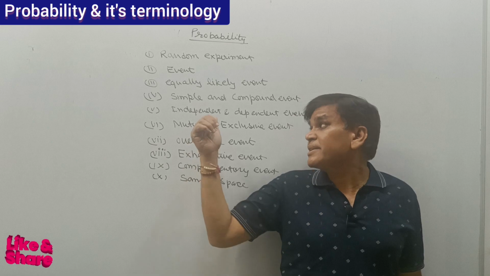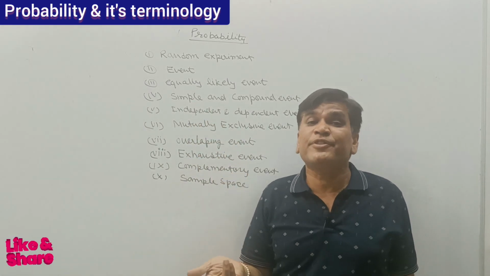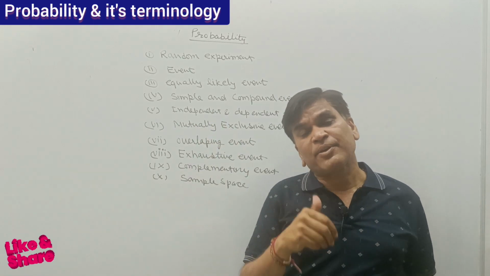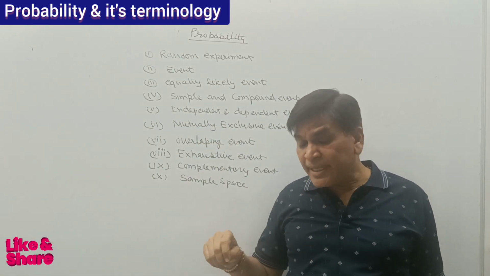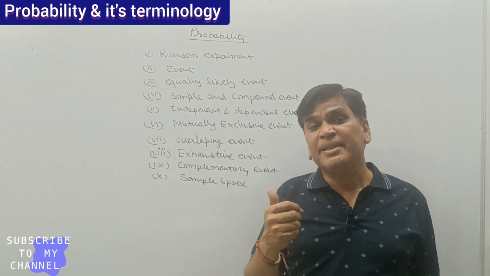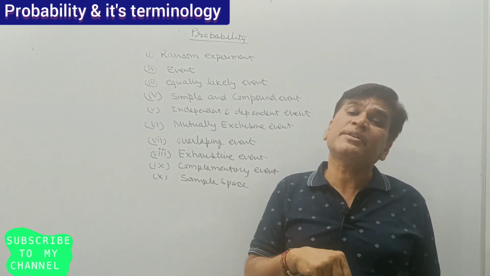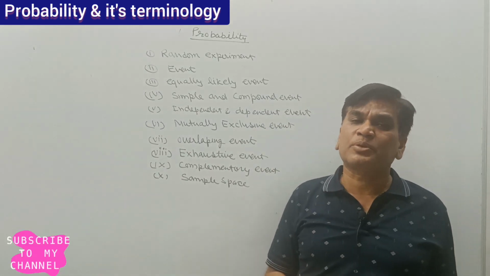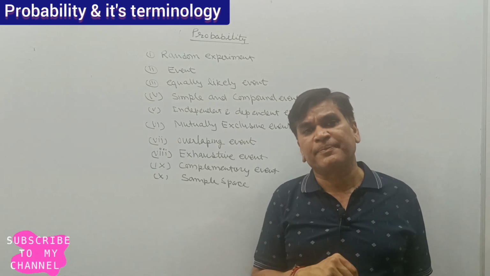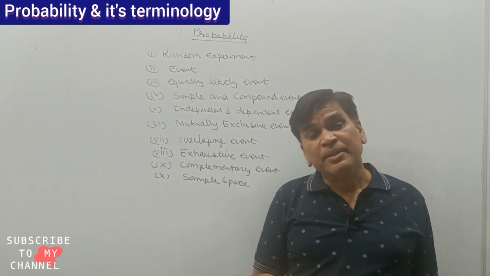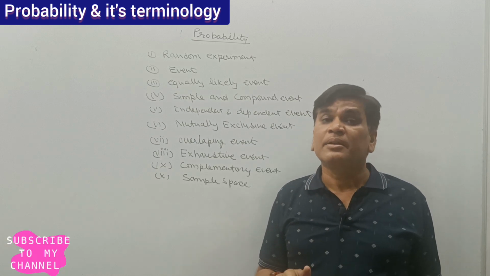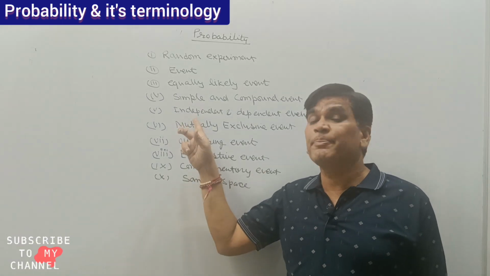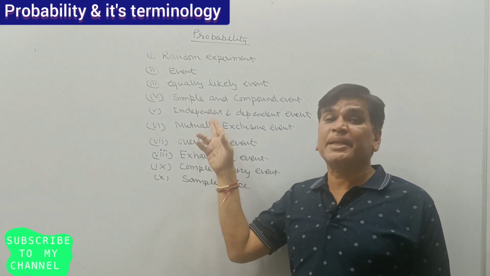If events are independent of each other, that is called an independent event. Suppose I am throwing a coin and getting head. Again, I am repeatedly throwing a coin. So the first probability doesn't affect the second one. If I have thrown the coin and got head, the next time I am tossing the coin, the second event is also independent of the first event. That is called an independent event.